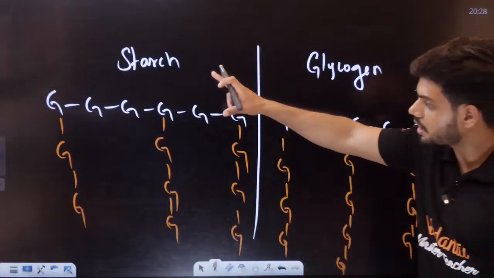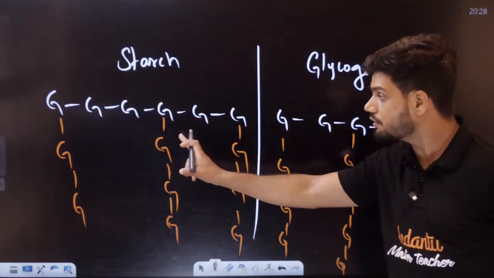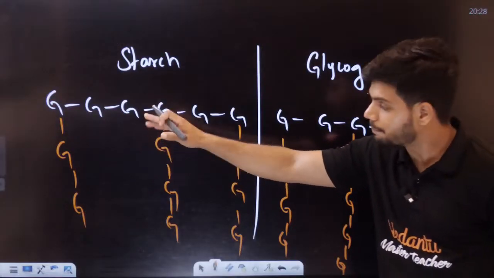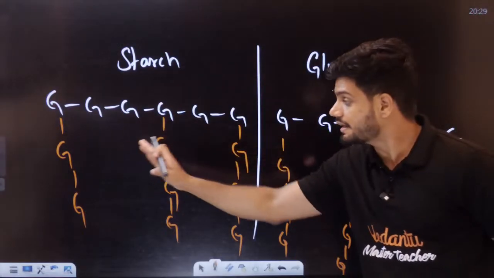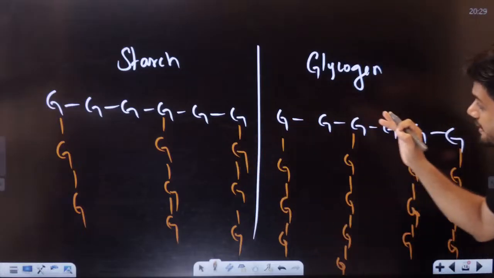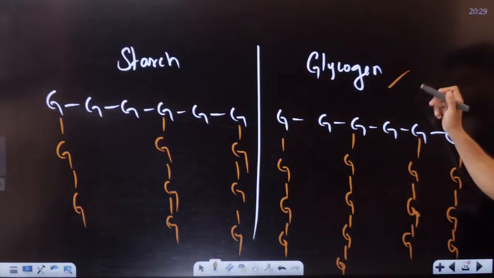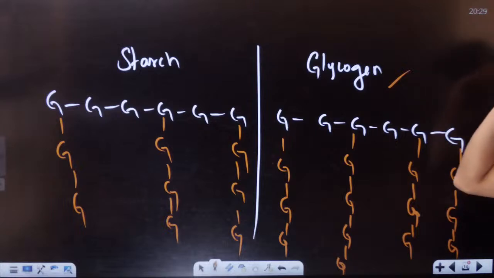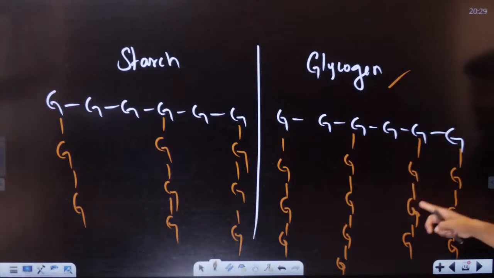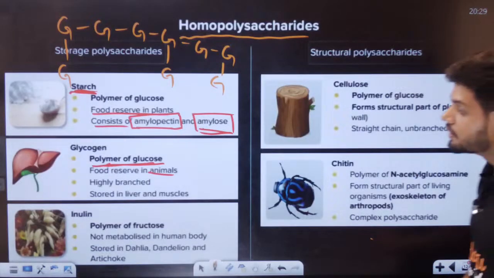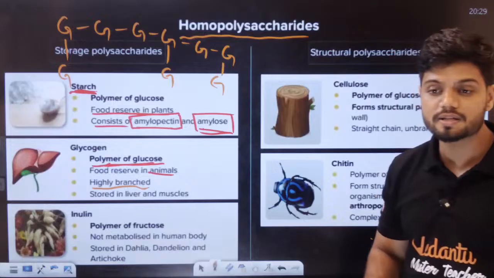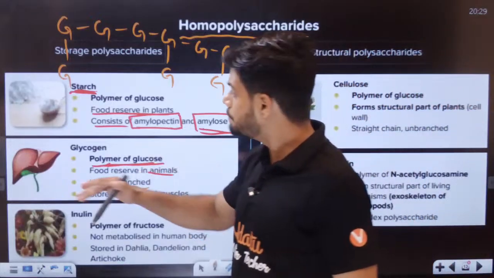In the case of starch, the branching is not very frequent. Very rarely the branching happens. But in the case of glycogen, it is a long chain. I have drawn only very few here, but it is a very long chain. Here you can see the branching is very frequent. So that is why we say glycogen is highly branched compared to starch.